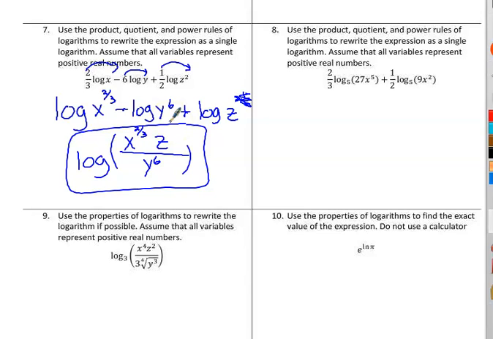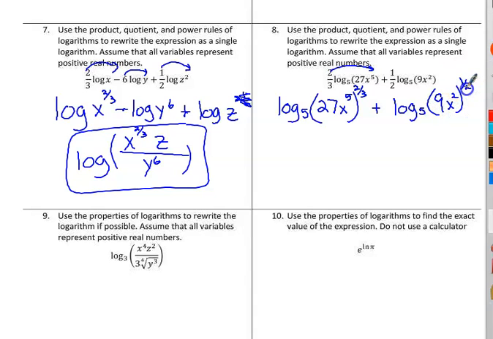And number 8, we're going to do the same thing. But this one gets slightly trickier because there's some simplifying we can do, some properties of mathematics. So we're going to move this back to the power. So that is log base 5 of 27x to the 5th, both raised to the 2/3 power, plus log base 5 of 9x squared, both raised to the 1/2 power. And remember, a 1/2 power is a square root.